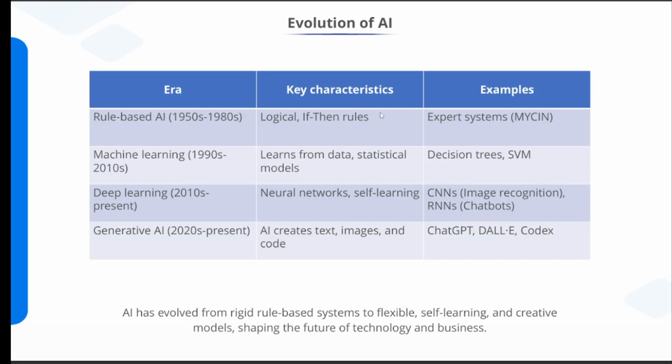From 2022 onwards, we enter into the generative AI era. Now AI does not just recognize, it creates text, image, music, code, everything. AI can do, like ChatGPT. This is the most powerful phase so far.